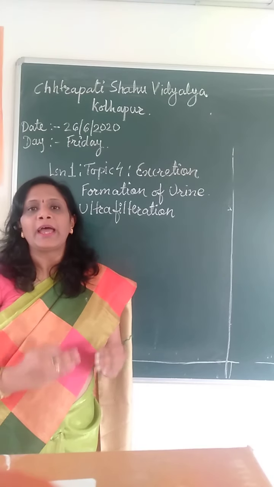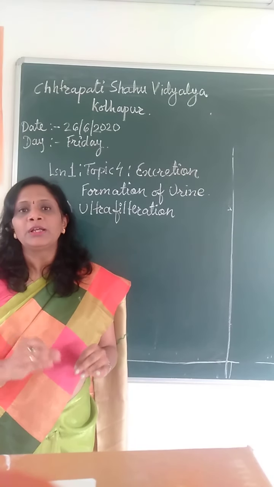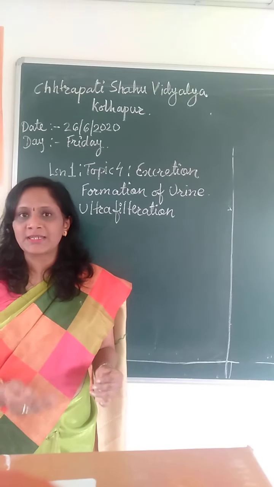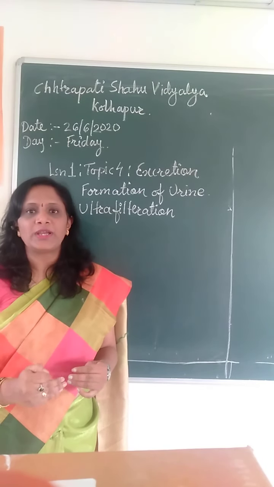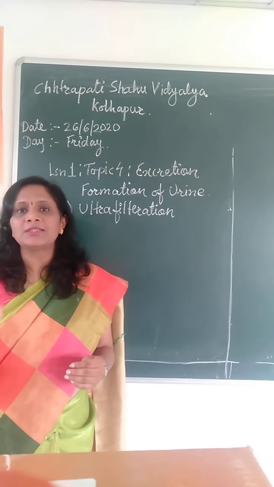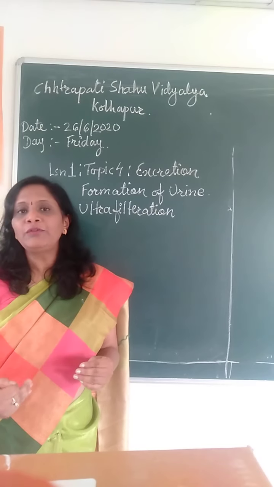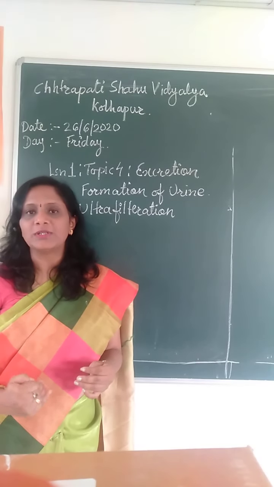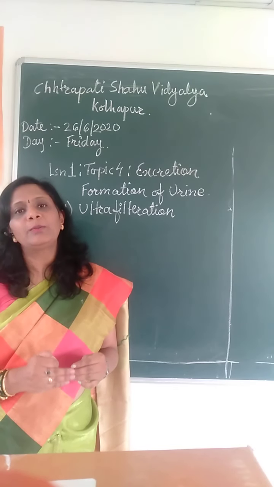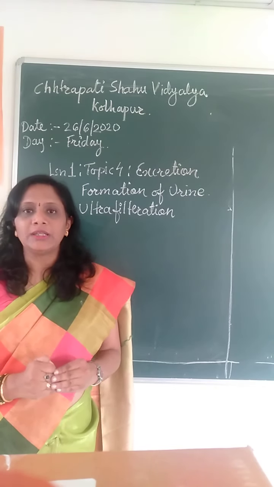In the Bowman's capsule there is negligible or no presence of waste. So the nitrogenous waste like urea and uric acid, amino acids, sugars, salts get diffused from the blood into the Bowman's capsule under a very high pressure of the blood exerted by the renal artery.